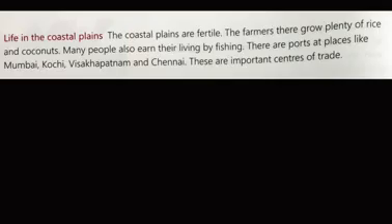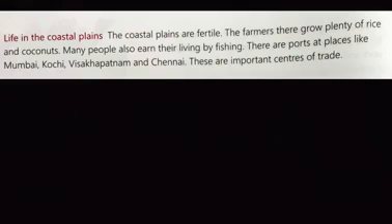Now, life in the coastal plain. The coastal plains are fertile. The farmers there grow plenty of rice and coconuts. Many people also earn their living by fishing. There are ports at places like Mumbai, Kochi, Vishakhapatnam, and Chennai.